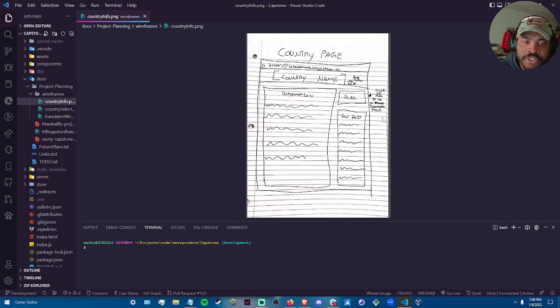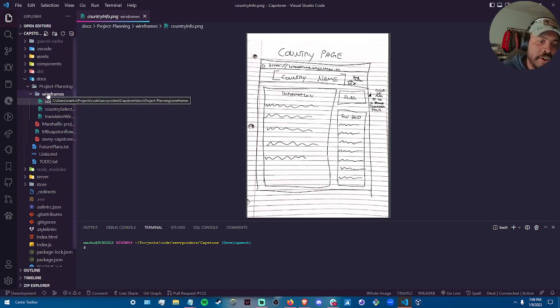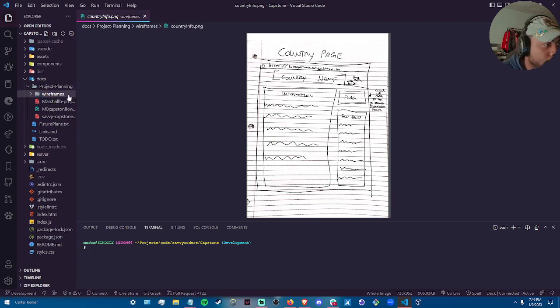The country page is also pretty similar. The flag is still in the top right. Instead of fun facts, I decided to go with that metadata I mentioned earlier, the weather, the location, all these codes and whatnot for each country. And information is still there as well on the left hand side. So I would say I pretty much stuck with the design. Some things are no longer there, but some are.